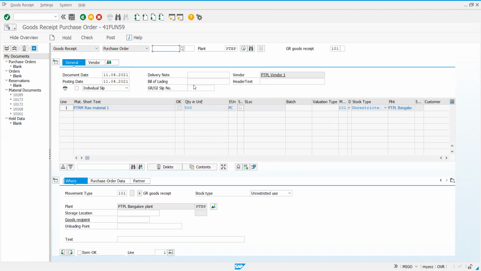PO quantity is 500. Now, in real time, it can so happen that even though the order is placed for 500, you may not receive all 500 in a single shot.